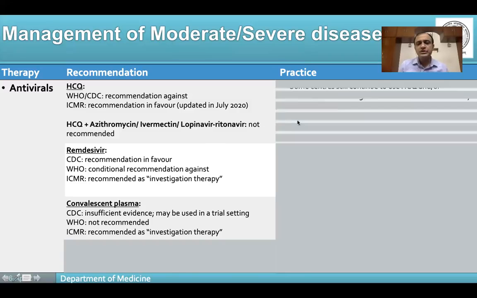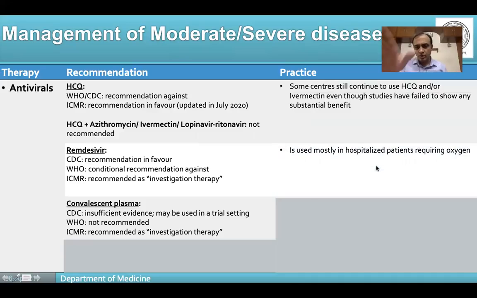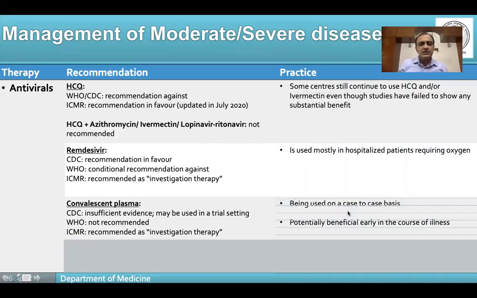What I want you to do is concentrate on the right-sided column, practice, and here I would also try to discuss a little bit about the other agents which I have not covered, like erythromycin, lopinavir, etc. So within antivirals, as I said, remdesivir and convalescent plasma have some role, but again, they are not to be thought of as panaceas. Other antivirals like hydroxychloroquine, erythromycin, ivermectin, other antiretroviral drugs, have not shown any benefit, and they have now kind of fallen out of favor.